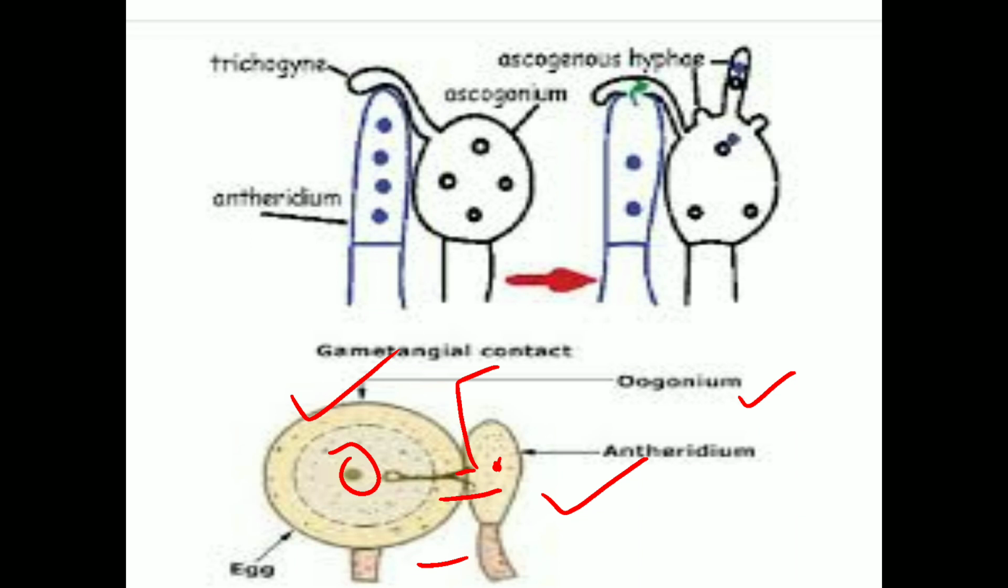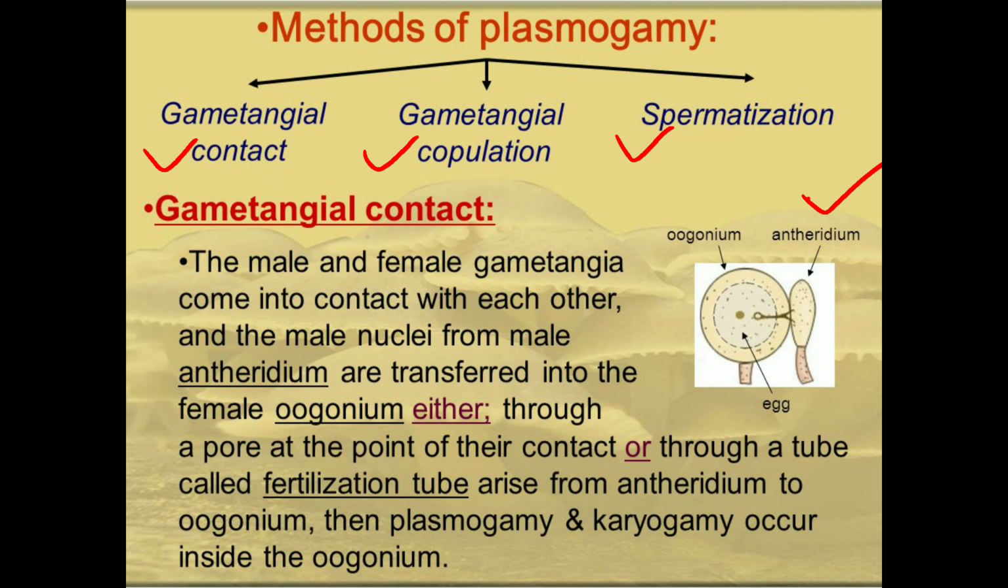A fine pore is formed. Through that small pore, the male nucleus, that is the antheridial nucleus, is transferred into the female one and connects with the oogonial nucleus, and in that way the fusion of male and female gametes takes place. So this is gametangial contact. The picture shows the fusion of such male and female gametes. Such reproduction takes place in the Pythium fungus, which results in damping off.